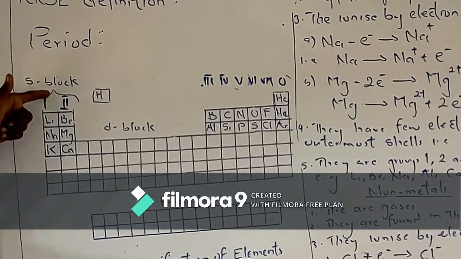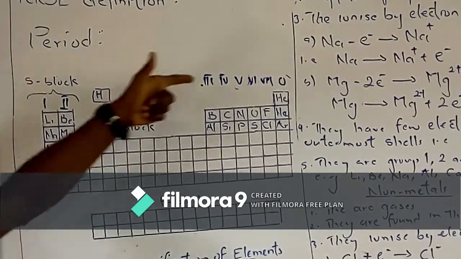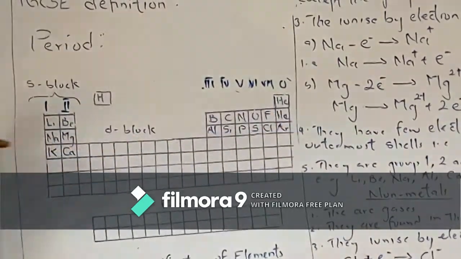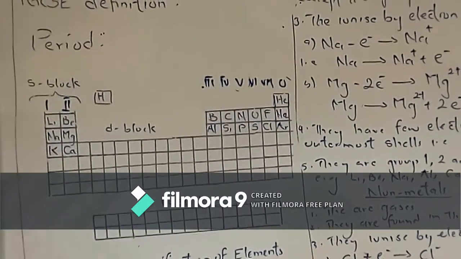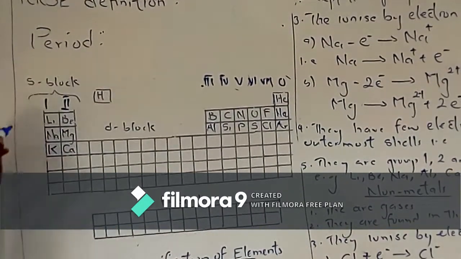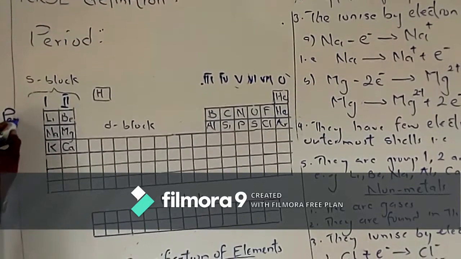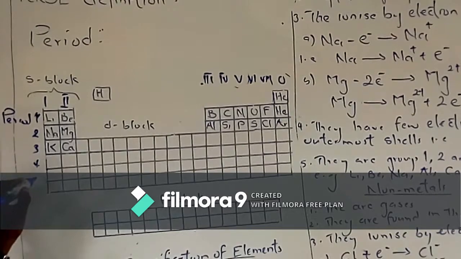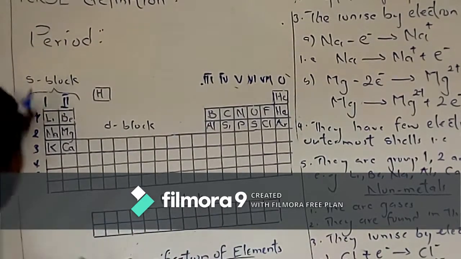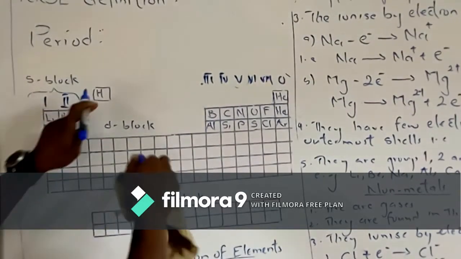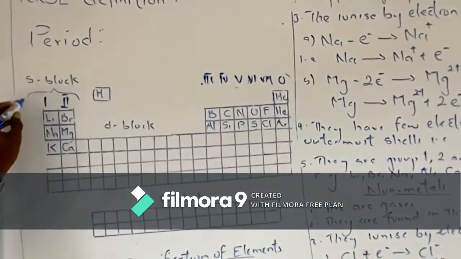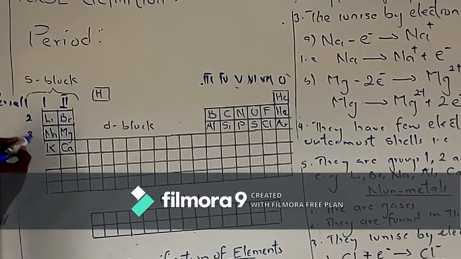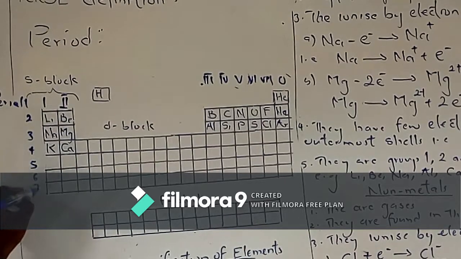Now, the columns are called groups, while the rows are called periods. So here is group 1, and this is period 1, period 2, period 3, period 4, period 5, period 6, period 7.